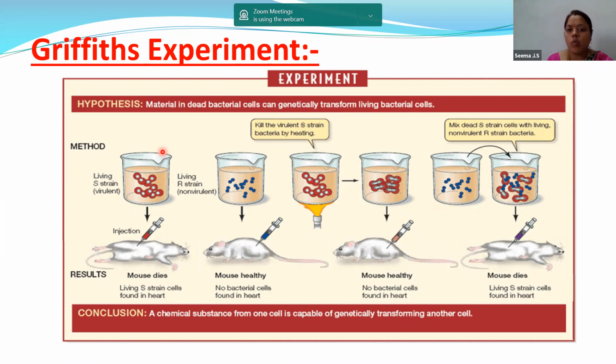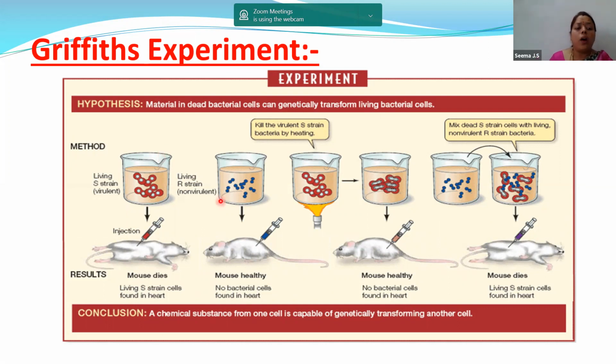I hope you all know the pneumonia disease: when you are getting a lot of cold, the infection goes to your chest region. But now we are not talking about humans, we are talking about Griffith's experiment. He has taken Streptococcus pneumoniae, and the organism he used for this experiment was the mouse, or mice.